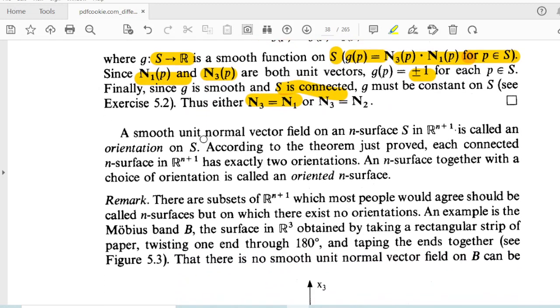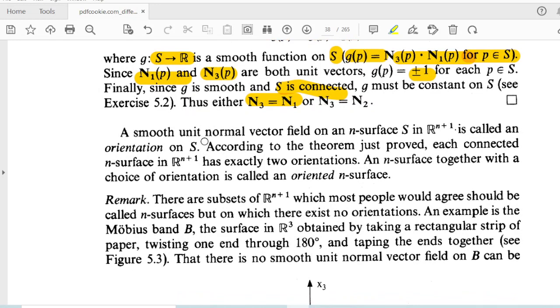Next we have the definition of orientation on S. A smooth unit normal vector field on an n-surface S is called an orientation of S. So what is an orientation? Orientation means a smooth unit normal vector field on a surface. According to the theorem just proved, each connected surface has exactly two orientations. So whenever we say orientation, always remember it is a smooth unit normal vector field.